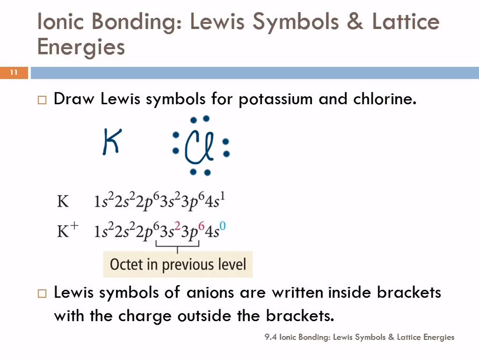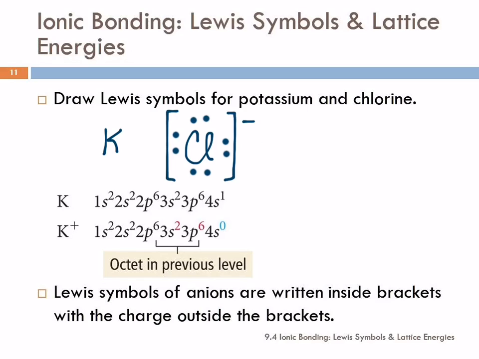Nice. Now chlorine, doesn't that look nice, all complete and everything, 2 on each side? But chlorine has a charge now, right? What's the charge? -1, because it gained a negative charge. These negatives get pesky. So it's got a negative charge. That negative sign can kind of get lost in the dots. And so what we do is we put brackets around this, and we put the charge on the outside.